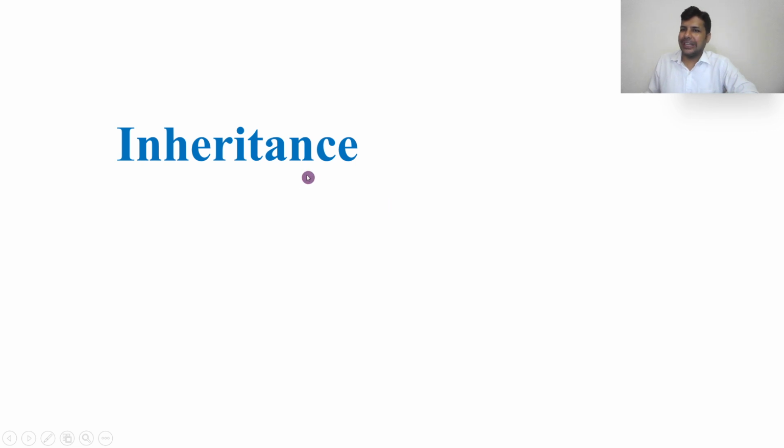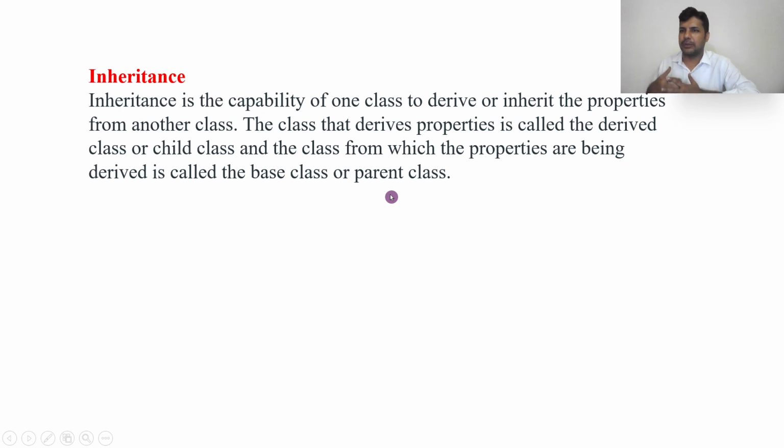The topic is inheritance. You have generally heard the word inheritance, right? It is something we get from our parents. Sometimes it may be a disease, sometimes profit, sometimes assets, sometimes liabilities. Inheritance is the capability of one class to derive or inherit properties of another class. Here we are discussing the human father: from your parents you get a property, a liability, or a disease.